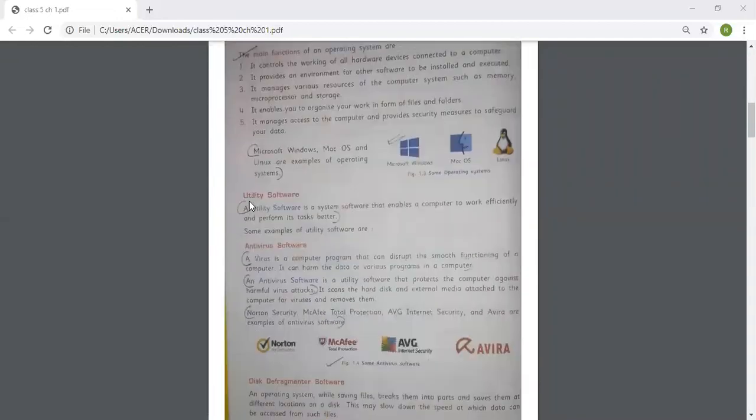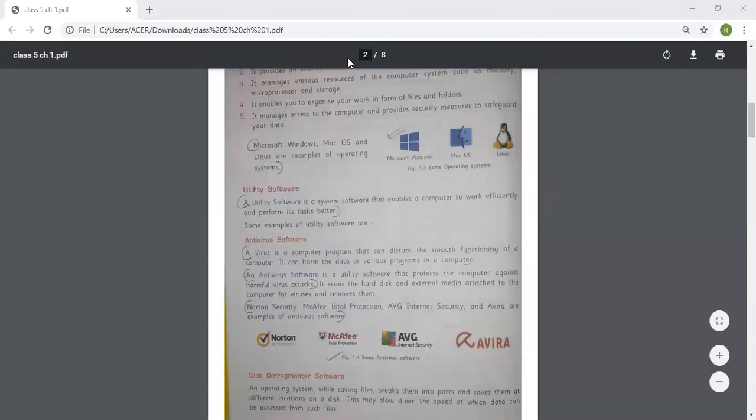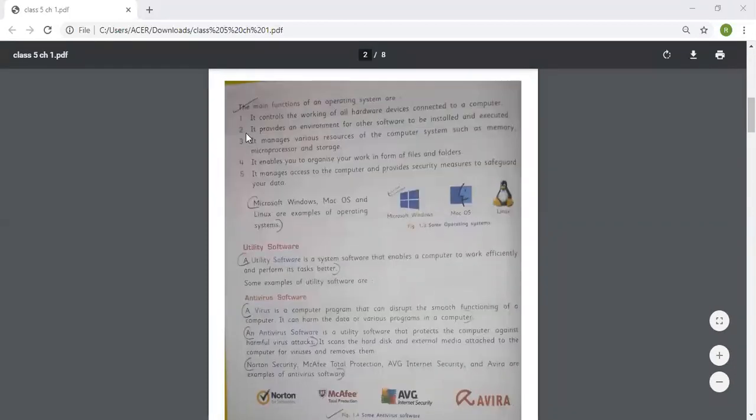Come to the next page. The main functions of an operating system are: it controls the working of all hardware devices connected to a computer. It provides an environment for other software to be installed and executed.